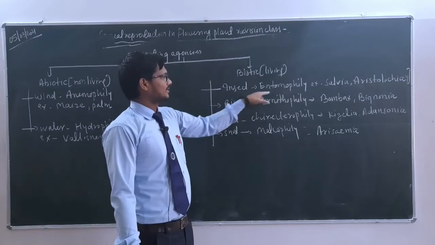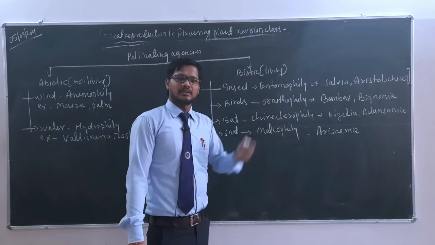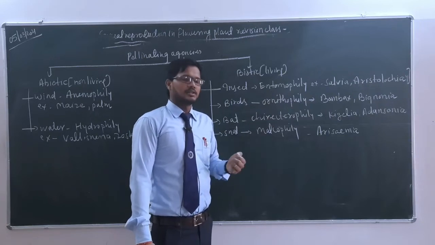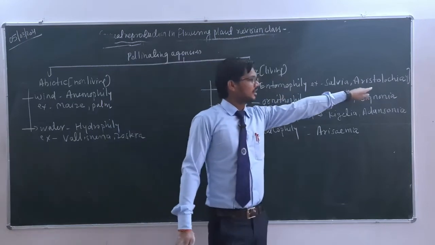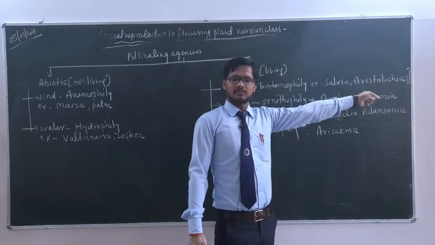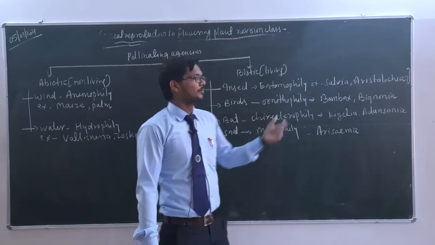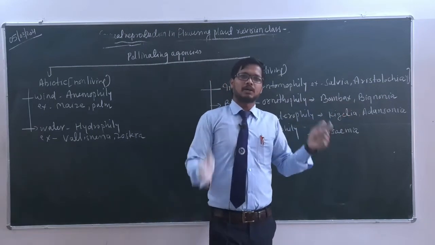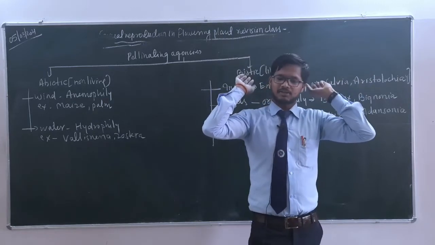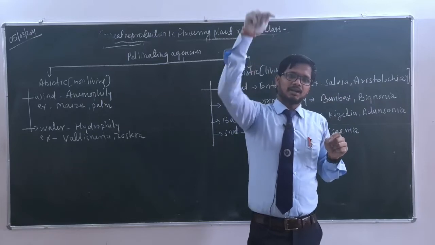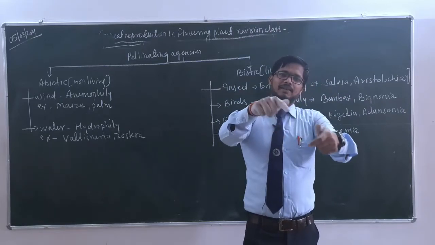In that, insects, that condition is known as entomophily. A lot of examples are there: Salvia, Aristolochia, as well as we can take the yucca flower, as well as we can also take the fig, known as Ficus carica. Birds, that condition is known as ornithophily, for example Bombax and Bignonia. You are all aware of a particular bird known as hummingbird, which can fly both backward and forward, and remember it has a long beak, by means of which it searches for nectar, and then pollen grains stick on the beak and are carried away.